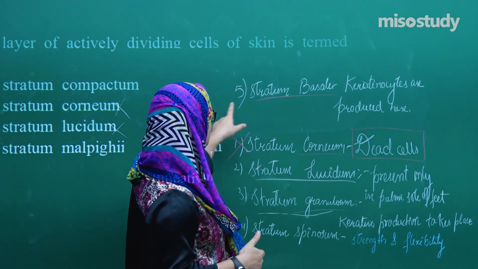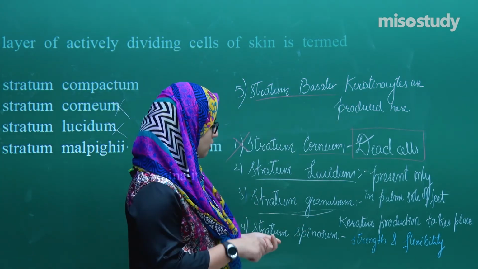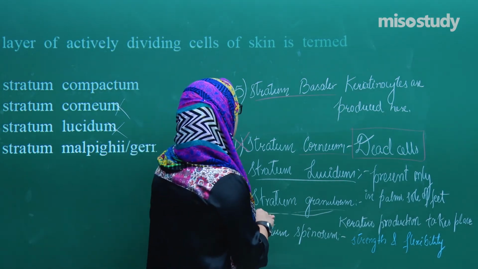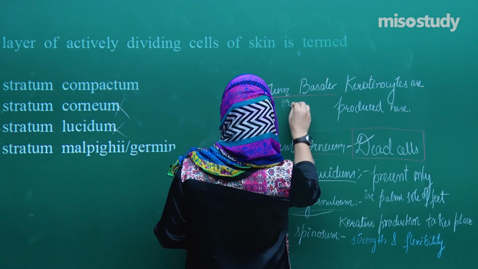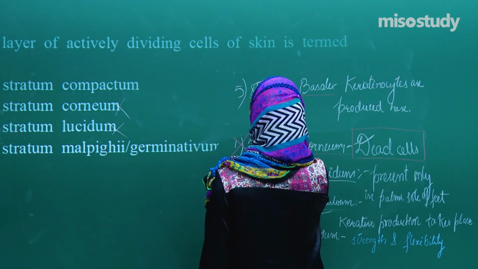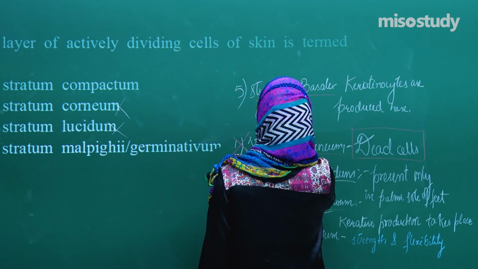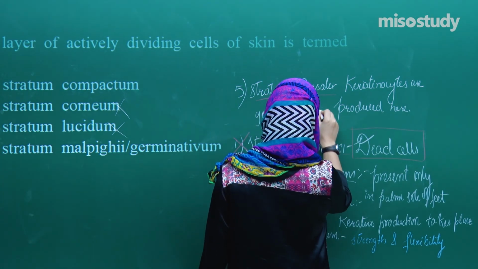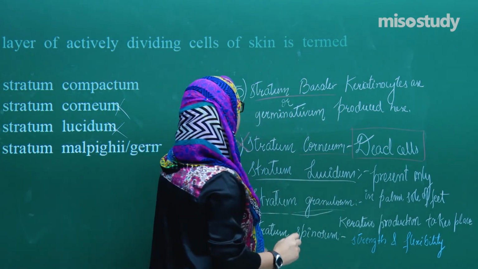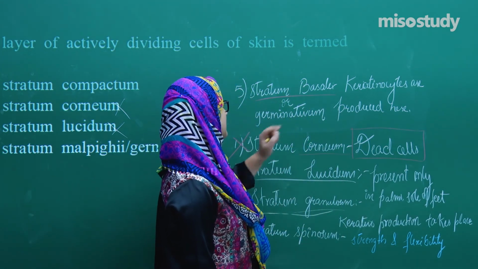Now coming to the deepest layer, that is stratum basale, which is also called stratum germinativum.